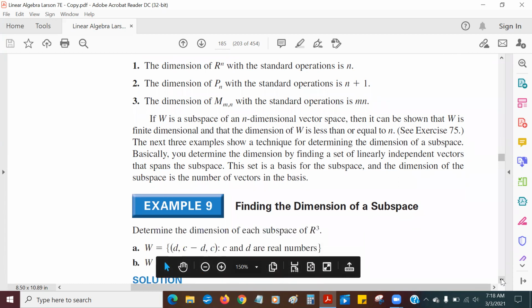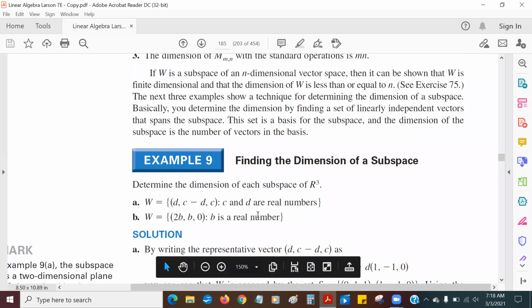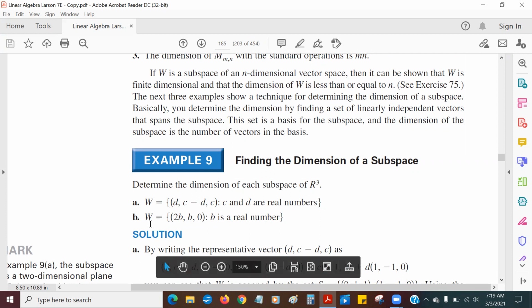So here we have some interesting subspaces of R3. The first one is the set of all vectors in R3 of the form D, C minus D, and C. So in other words, that's my X and that's my Z, and the Y is equal to Z minus X. That's one subspace.